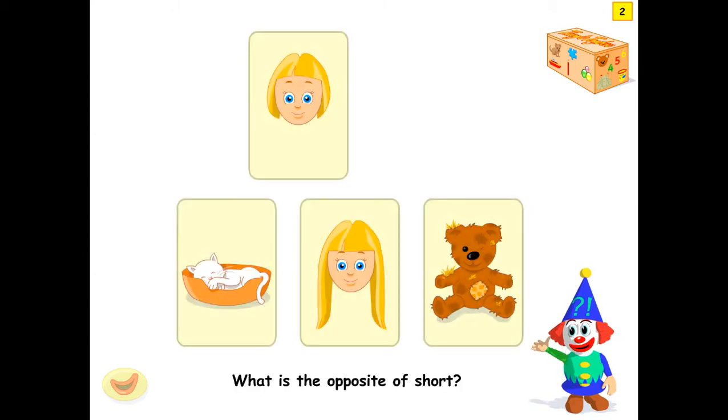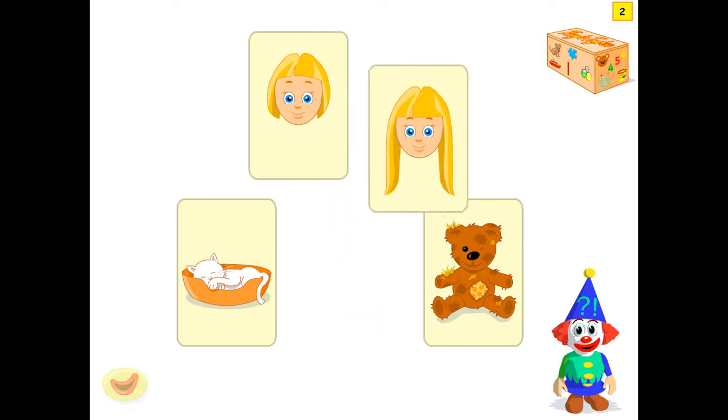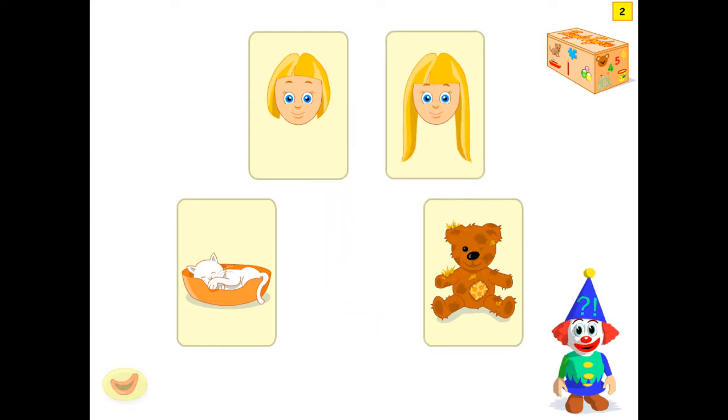Now you go for the next. What is the opposite of short? Short hair and long hair. Long. Yes. Well done. Long is the opposite of short.